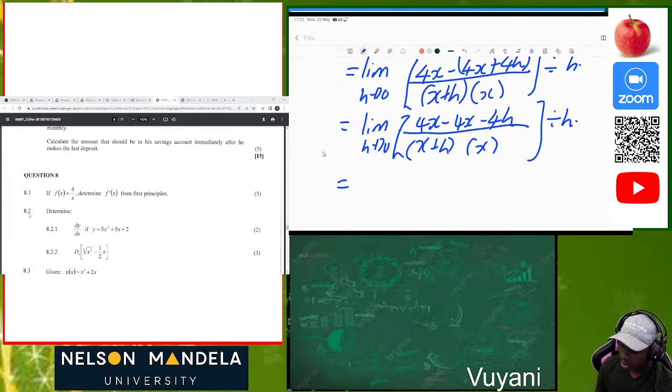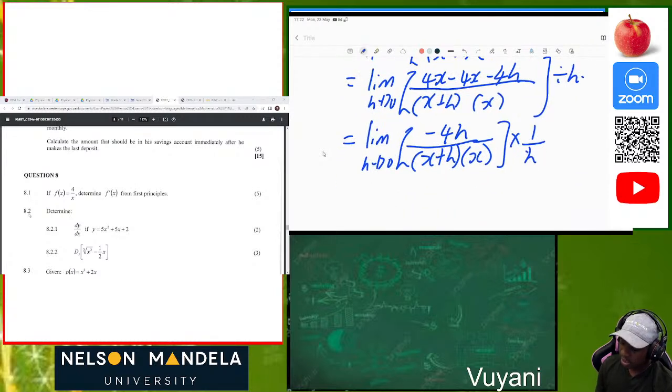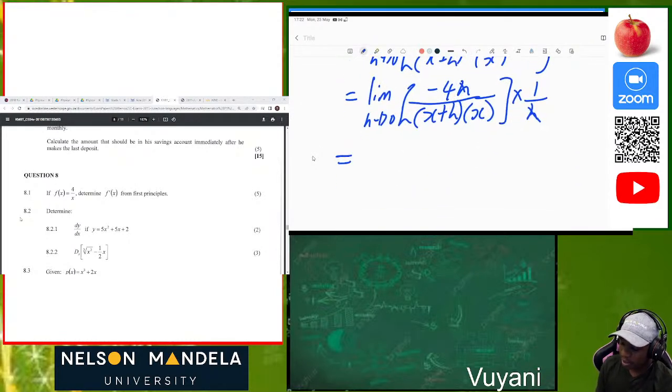Okay, good. 4x minus 4x is 0. Then now we have the limit as h approaches 0 of negative 4h all divided by x plus h and x. Right, then now the reciprocal multiplied by 1 over h. Then this h and this h will cancel each other. Then we have the limit as h approaches 0 of negative 4 over x plus h times x.